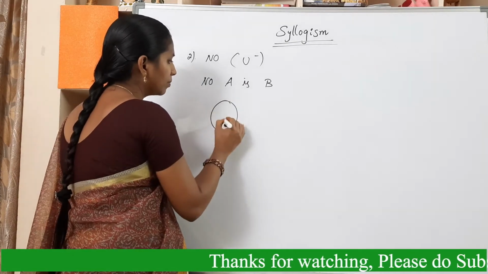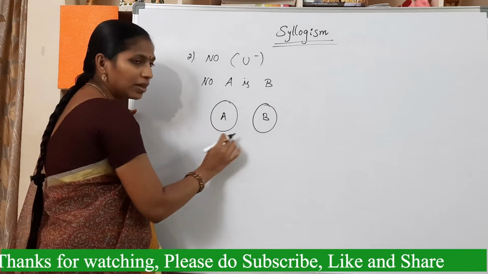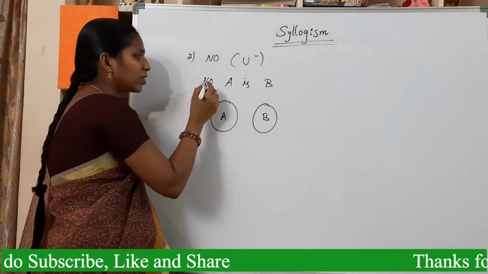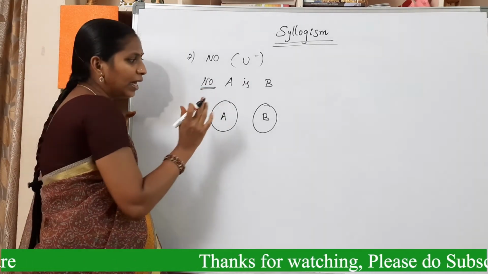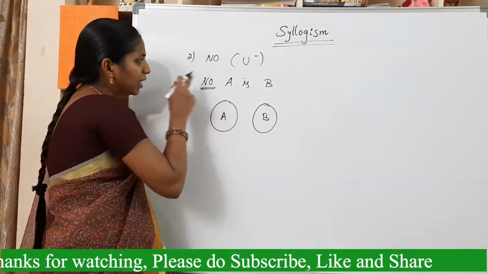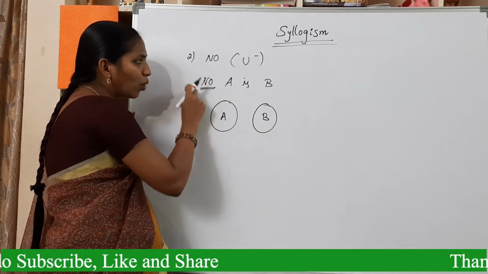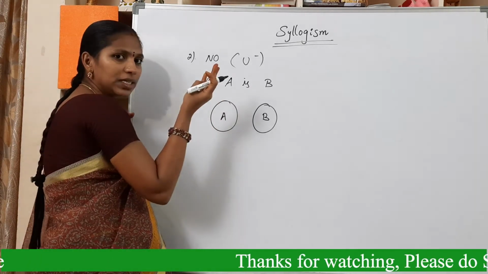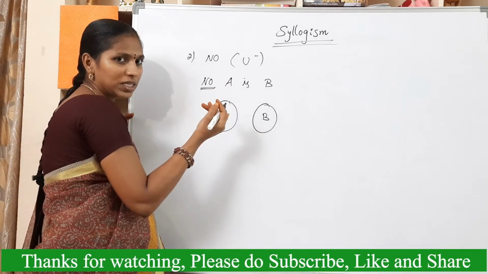This is A and this is B. Now here in this diagram there is no relation between A and B. But in this statement they have given no A is B, meaning no is one of the four relations: one all, second no, third some, fourth some not.